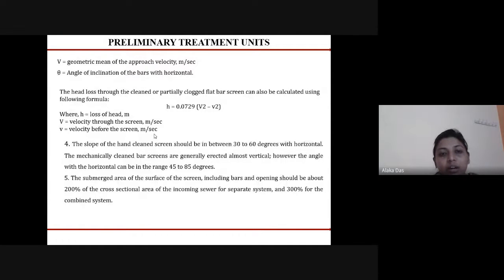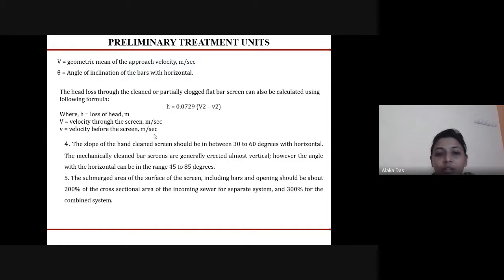Next, head loss through a clean or partially clogged flat bar screen can be calculated using H equals 0.0729 (capital V square minus small v square), where capital V is the velocity through the screen, and small v is the velocity before the screen when the sewage is entering the screen.